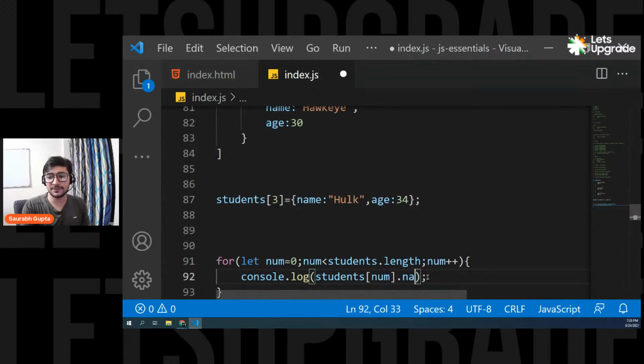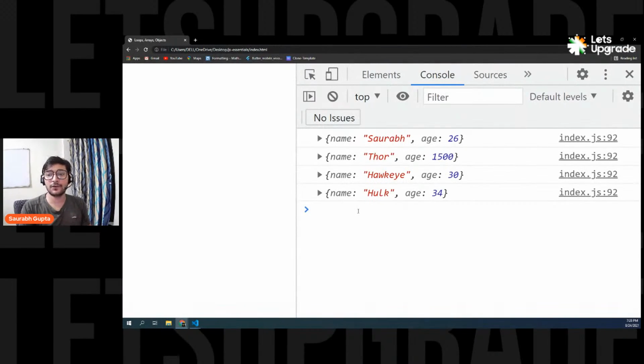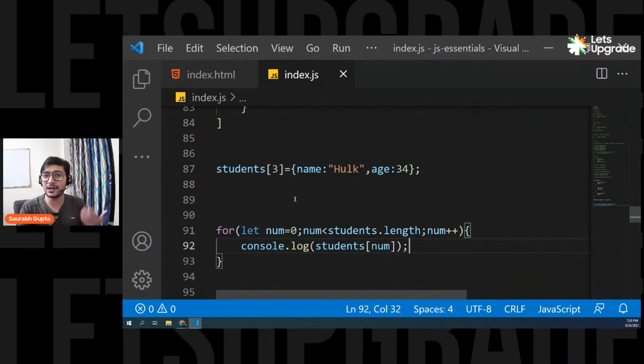Sometime let me remove this. Let's print the whole object so that you can see it perfectly. Now see, the fourth object is also added in that array. Simple, right? Just like you add a number in an array, you can also add an object, because at the end, an object is also an element.